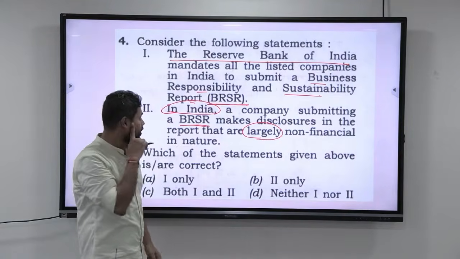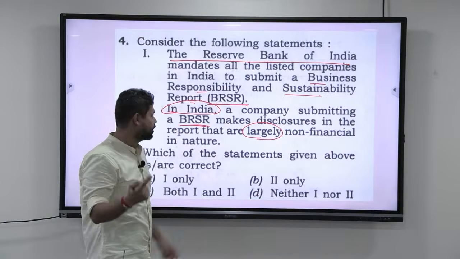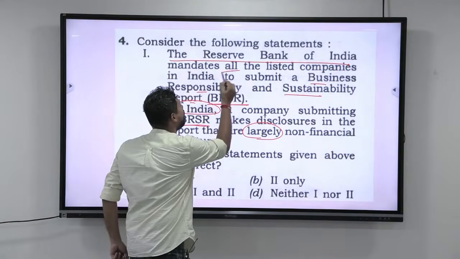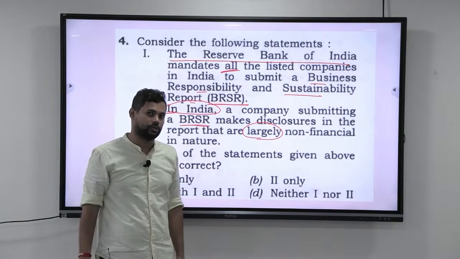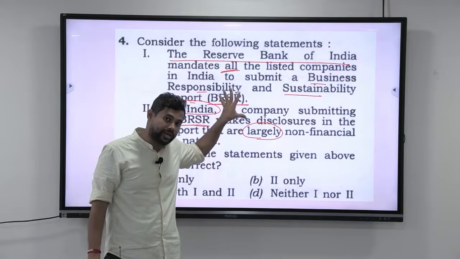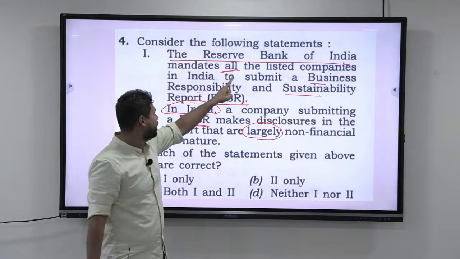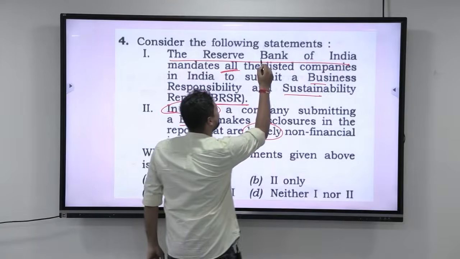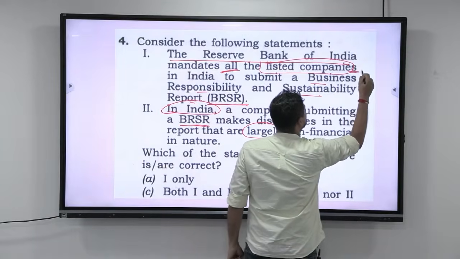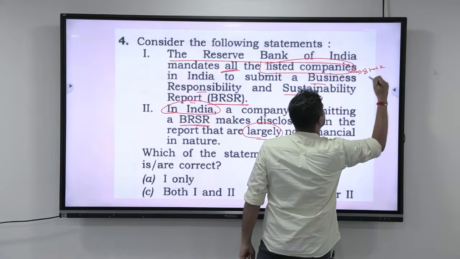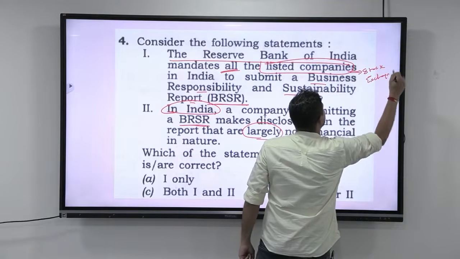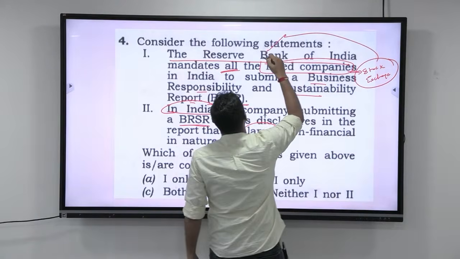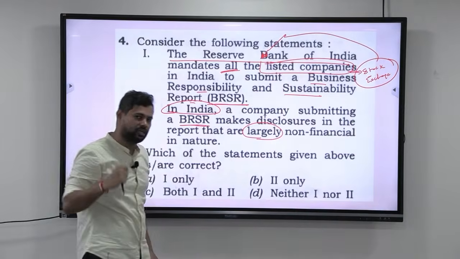Okay, again, now don't learn tricks. That is, just because you have used the word all, it doesn't mean that the statement is wrong. Don't learn like that. But look at the statement properly. RBI mandates all the listed companies. Listed companies means those companies that are listed in the stock exchange. So, if the companies are listed in the stock exchange, why is the RBI coming into the picture here?